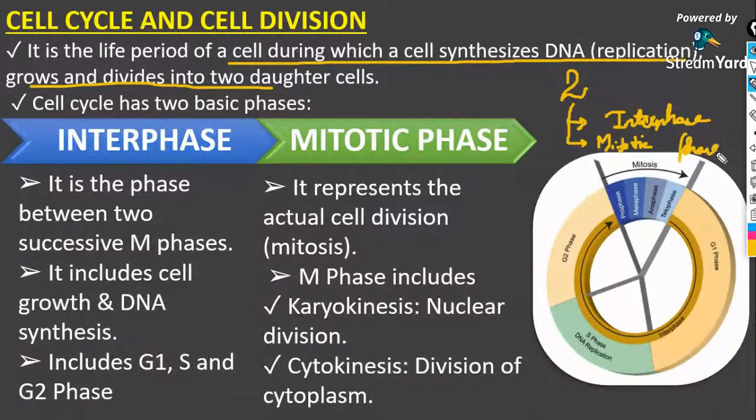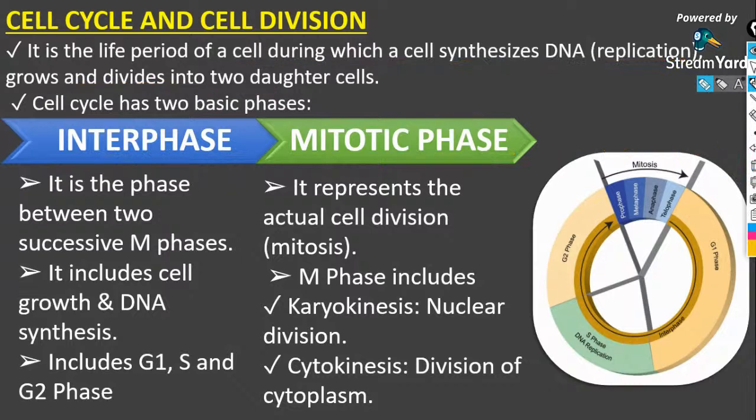Mitotic phase or the M phase. So the two basic phases of this cell cycle are the interphase and the mitotic phase, or M phase.